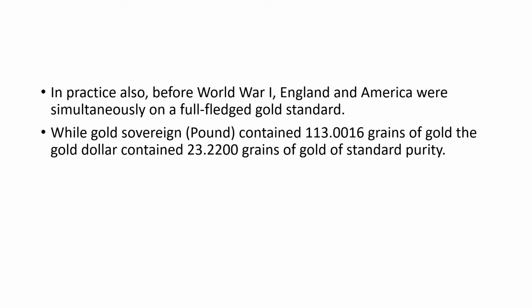In practical situations also, we can see examples of mint parities. Before the First World War, England as well as America were simultaneously running on a full-fledged gold standard. The gold sovereign, or the pound, was equivalent to 113.0016 grains of gold. The gold dollar contained 23.2200 grains of gold of standard purity.